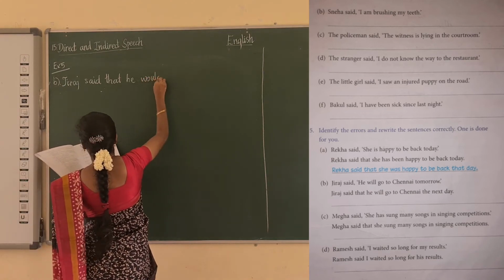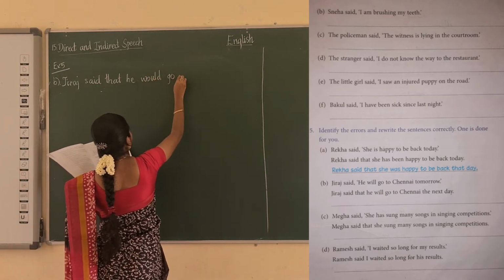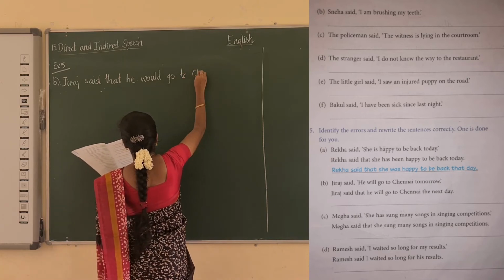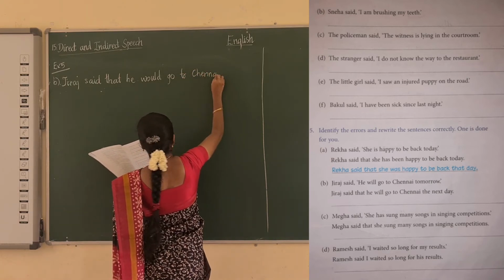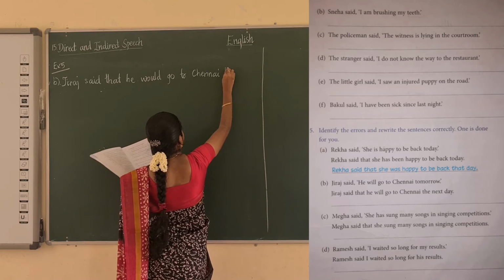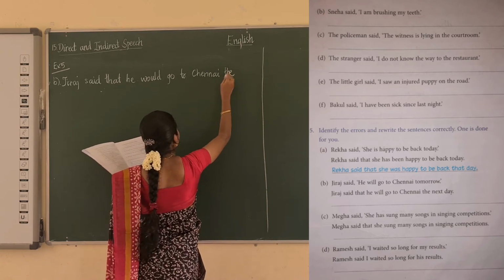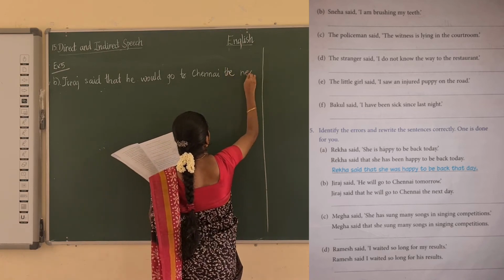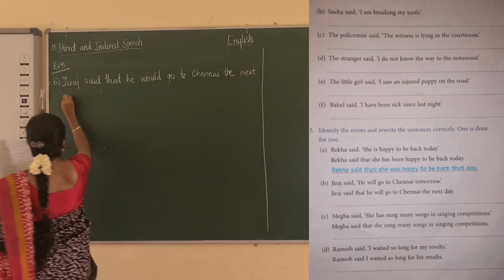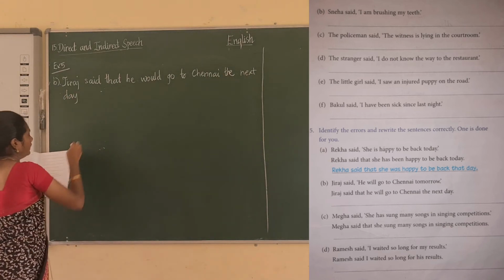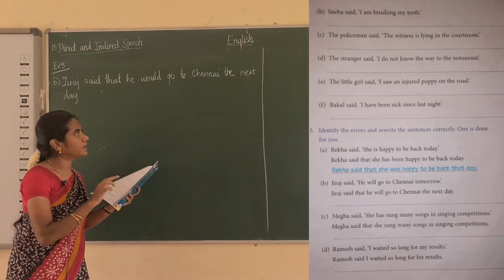Would go to Chennai. Tomorrow is changed into the next day. Siraj said that he would go to Chennai the next day.